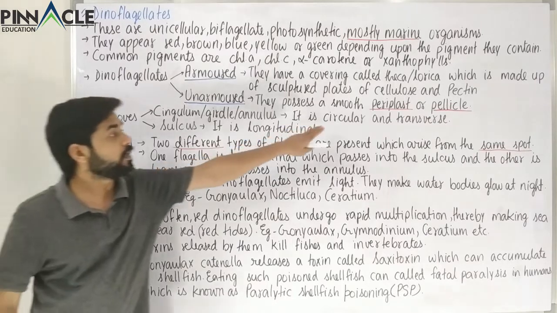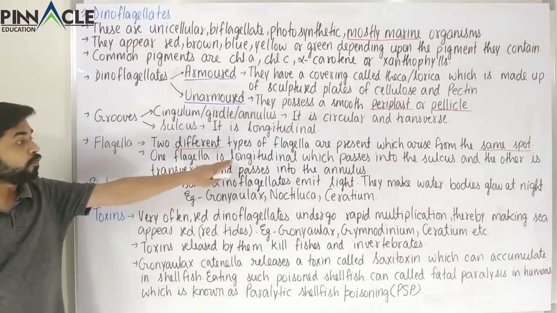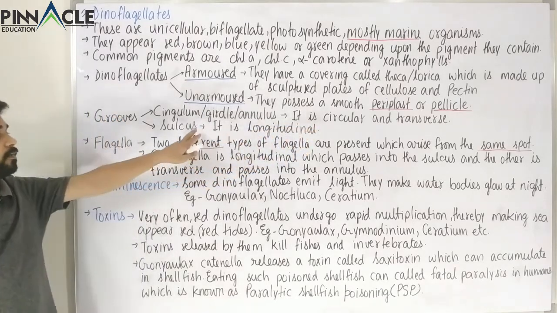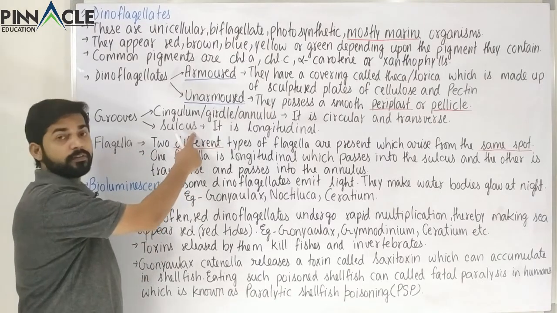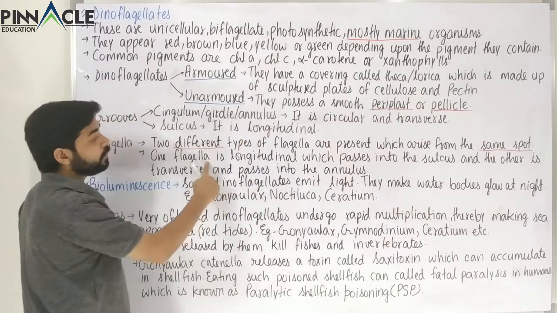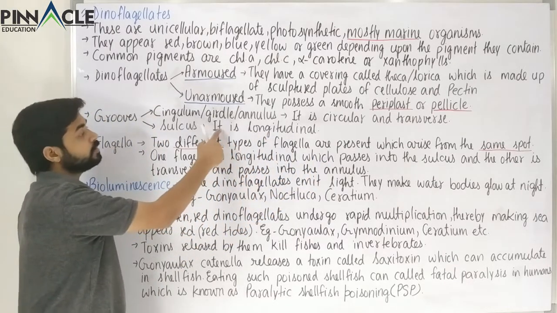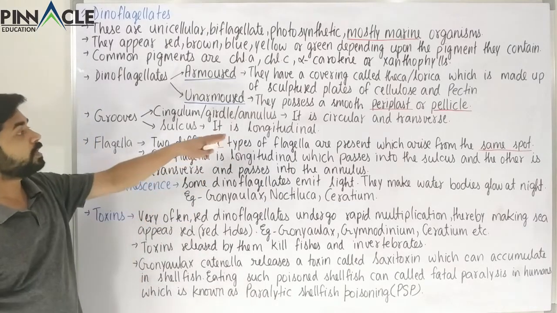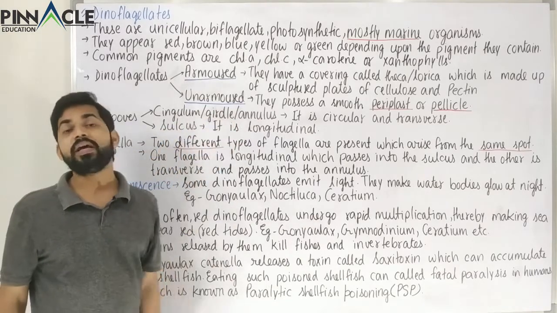Now we know there are two grooves, one transverse and the other longitudinal. One flagella is longitudinal, so obviously that flagella would pass through the sulcus. This is the position of the flagella. The sulcus is a longitudinal groove, so one flagella is longitudinal, which passes into the sulcus. Now the other flagella passes through the cingulum, or girdle, or annulus.